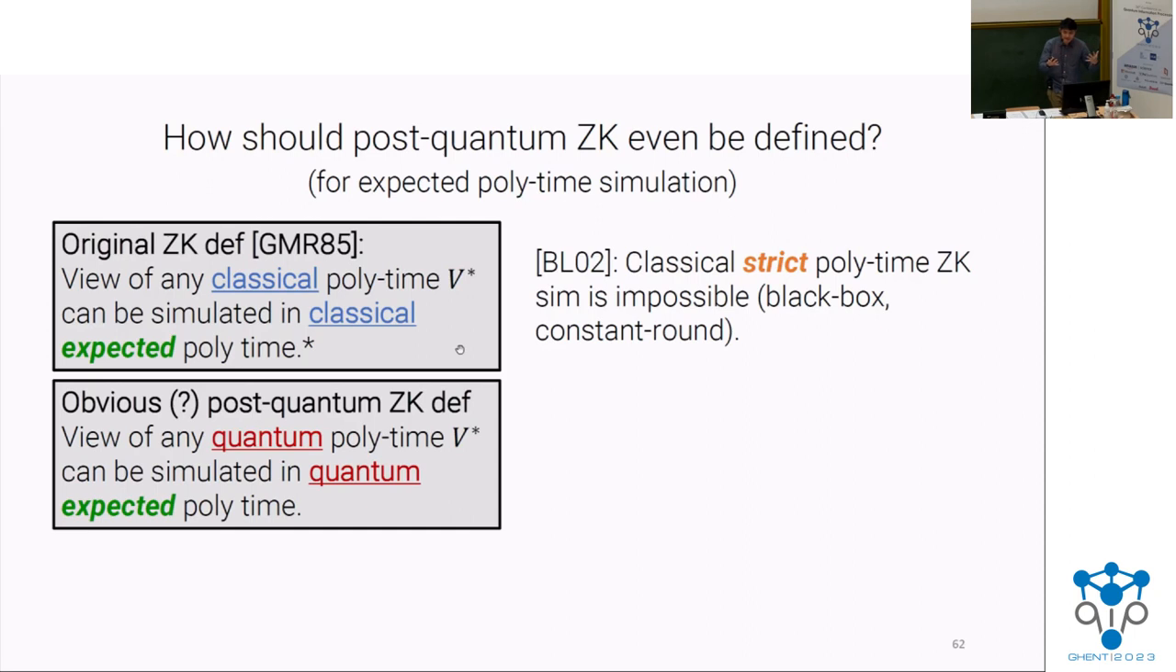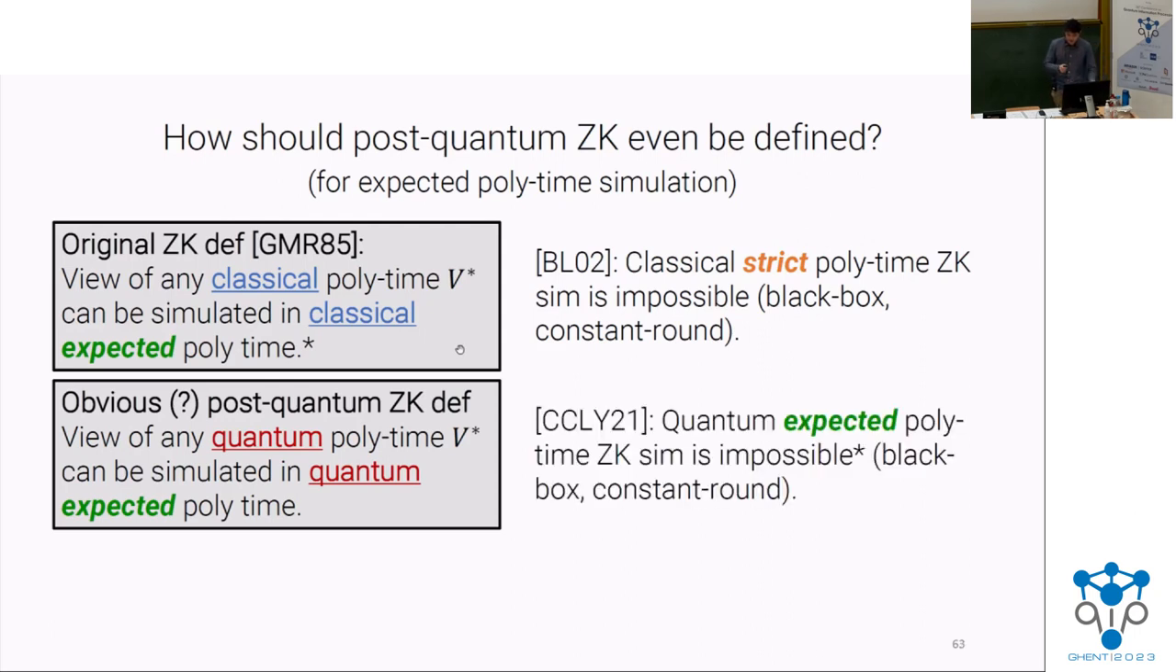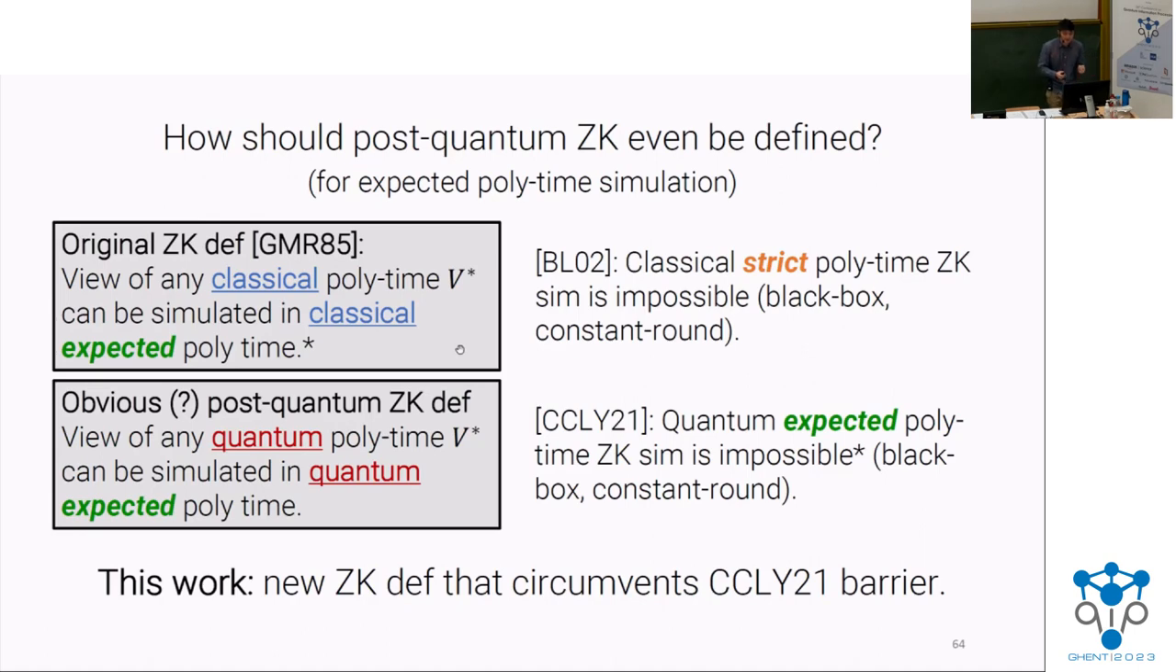So you would expect that maybe a similar state of affairs holds quantumly, that to define post-quantum ZK, you'd want to say that the view of any quantum polynomial time malicious verifier can be simulated in quantum expected polynomial time. But it's not so clear. And in fact, this recent paper of CCLY shows that for a certain notion of quantum expected polynomial time simulation, well, zero knowledge is impossible. So what do we do in this work? Well, we give a new zero knowledge definition that circumvents the CCLY barrier.